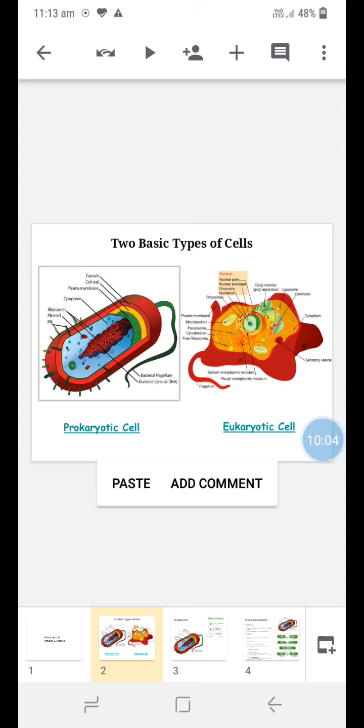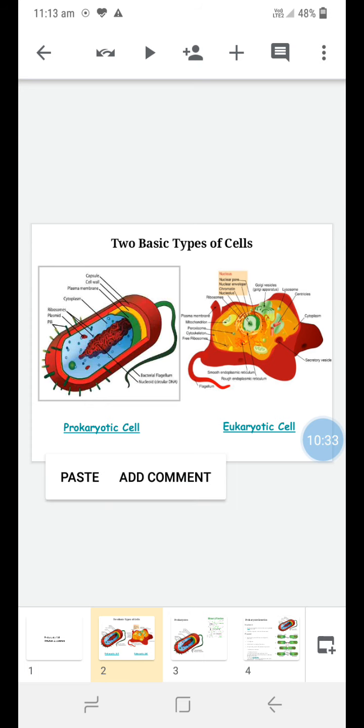Next component is the ribosome. So the ribosome is considered the factory of protein synthesis. It is the main component required for protein synthesis. Its appearance is granular, circular in shape, and it is a somewhat rough structure, and it acts as the site of protein synthesis.